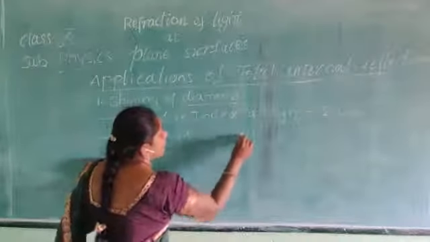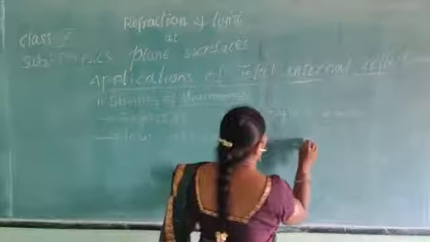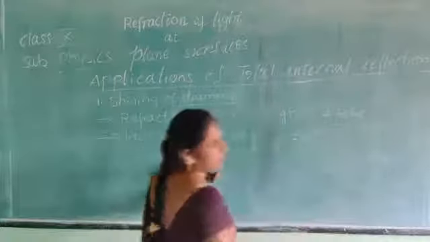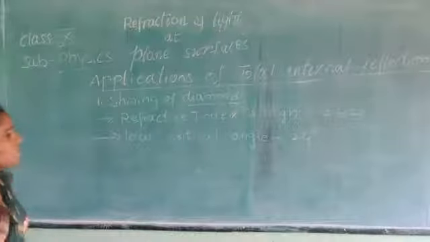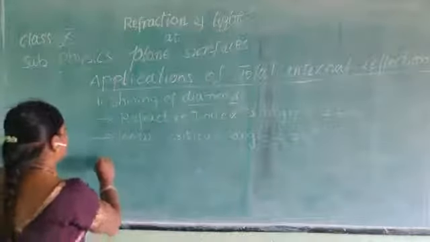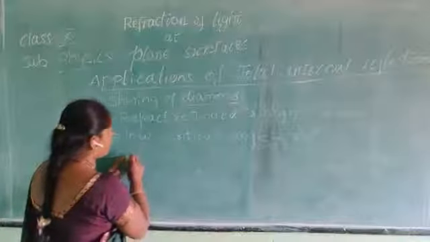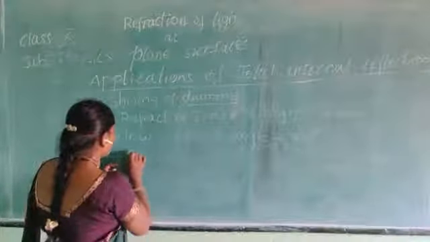Its critical angle is very low, that is 24 degrees. It is clear, and it is having high refractive index, low critical angle, and it is a costly material.